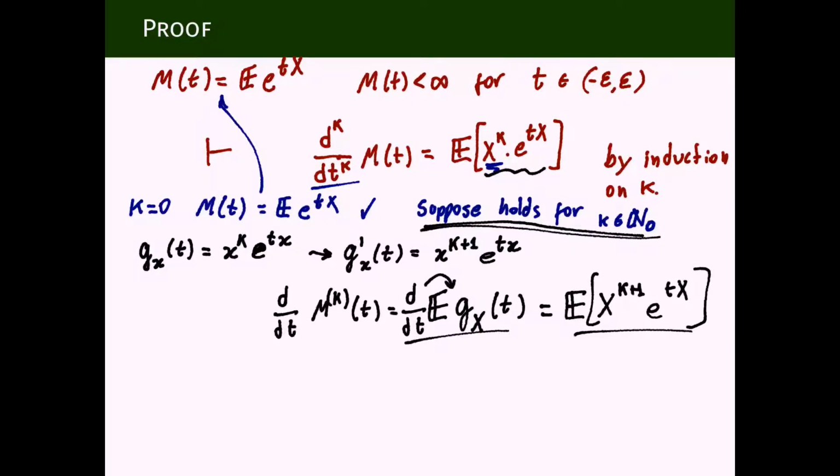So how do we write the derivative as a limit? Well, we take some sequence h_n that goes to 0 as n tends to infinity, tending to 0 from above, of course.